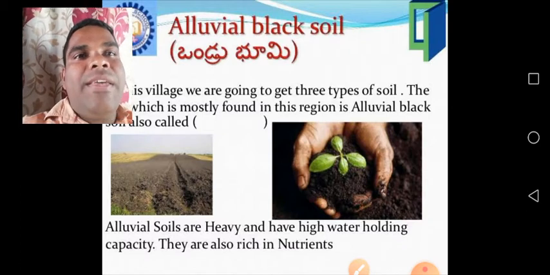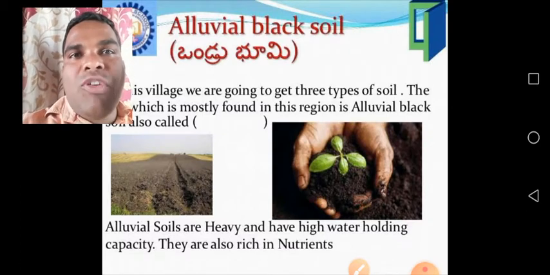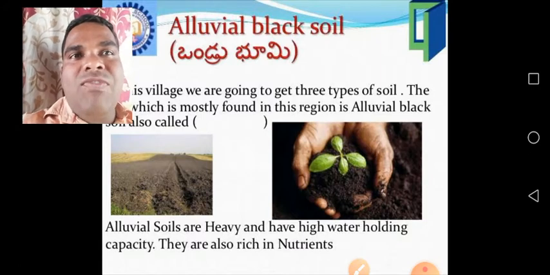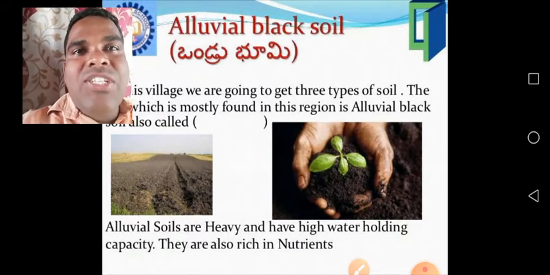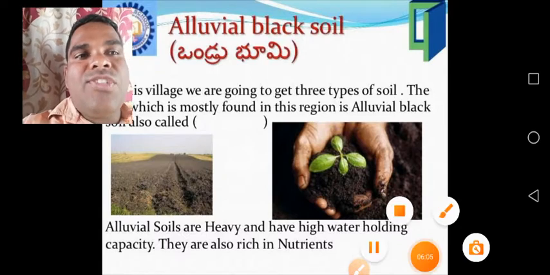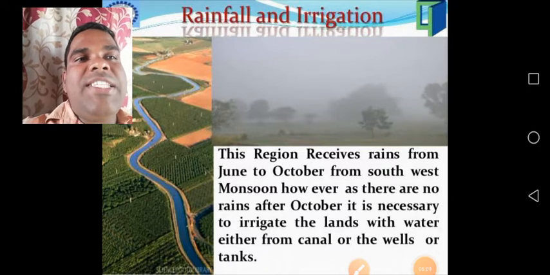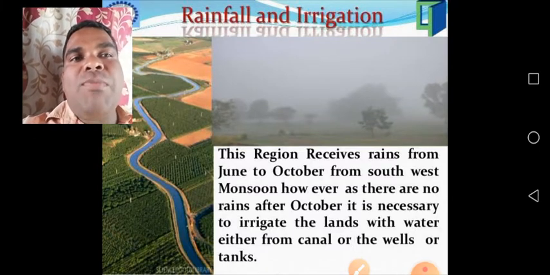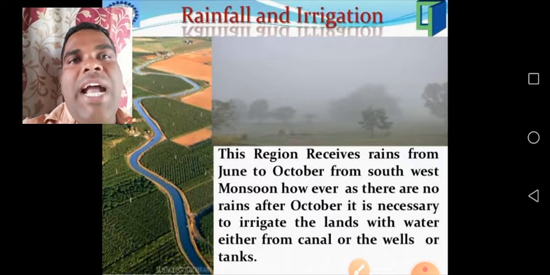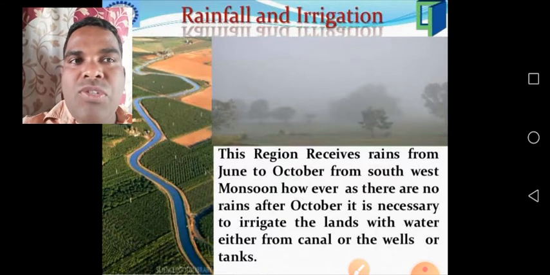Understand children? Yes. And today, these are the topics we have to discuss from the last class: rainfall and irrigation of the village. See the rainfall and irrigation of the village. This region receives rains from June to October from the southwest monsoon. You know that in our country most of the rains are received from the southwest monsoons.